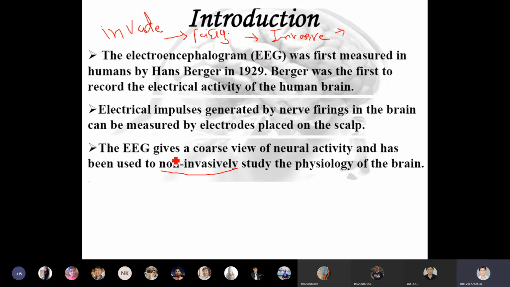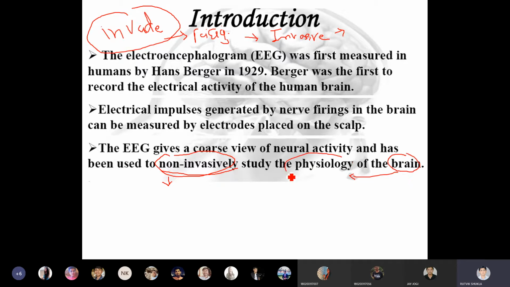So likewise, what if there is any issue inside your body, and every time if you want to diagnose that, and if you have to open it, then it is not a good solution. Instead of that, if it is possible to find that trouble without opening or without cutting or without performing any surgery, then it will be a good alternative. So that is what non-invasive means. Clear? So without cutting, without opening, or without giving any pain to the patient, you are able to see how this particular part works.